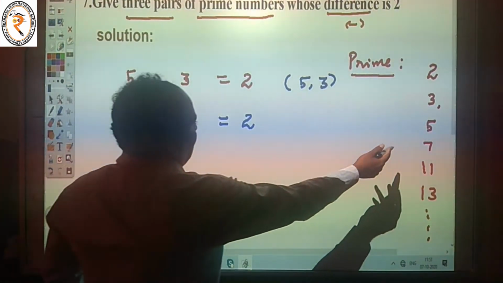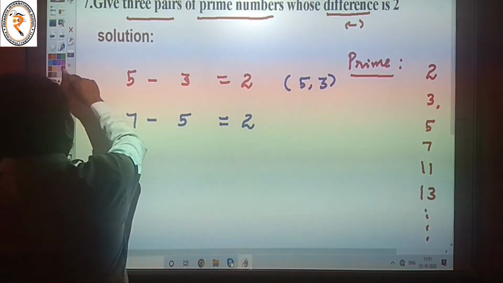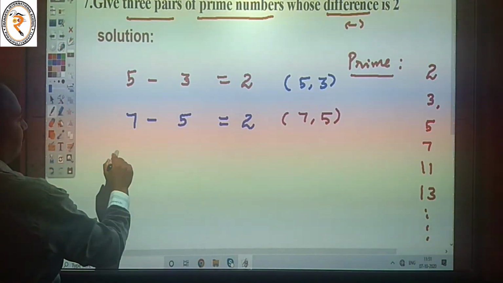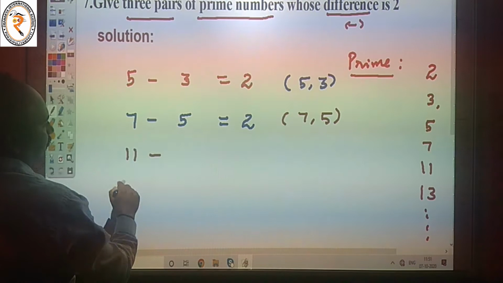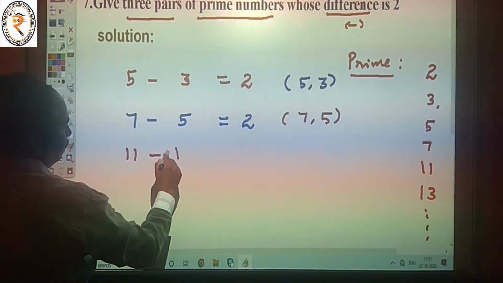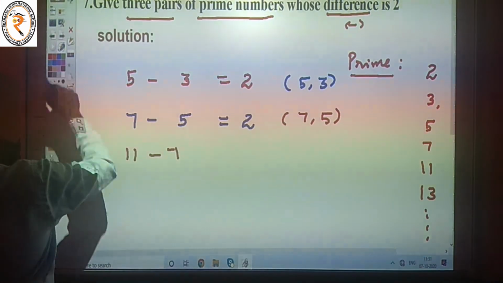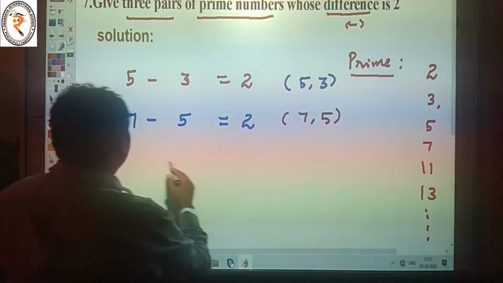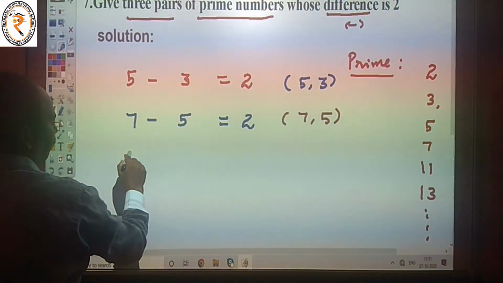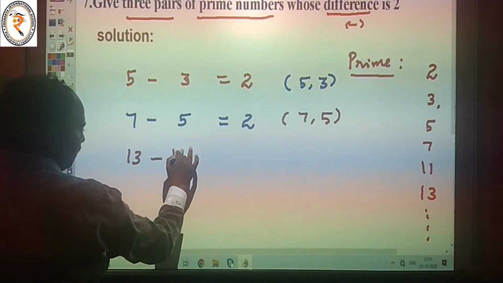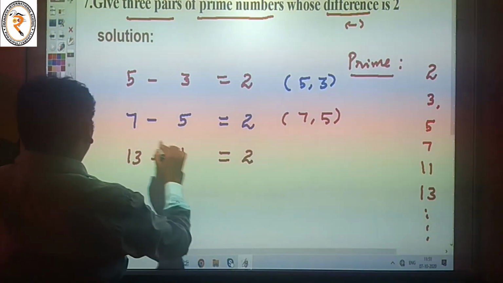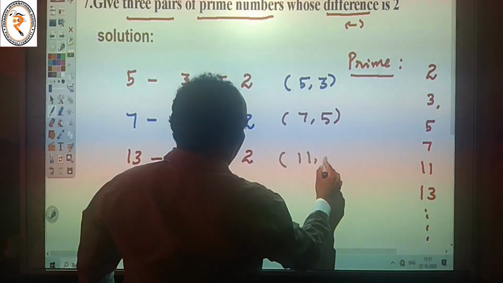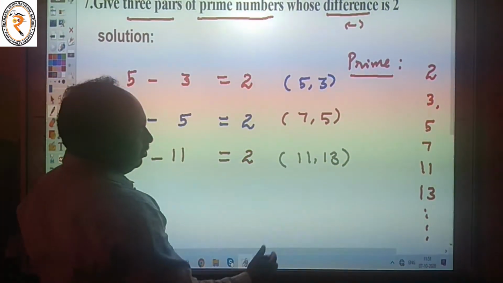The next one we take 11 and 13. 13 minus 11 is equal to 2. 11 comma 13.